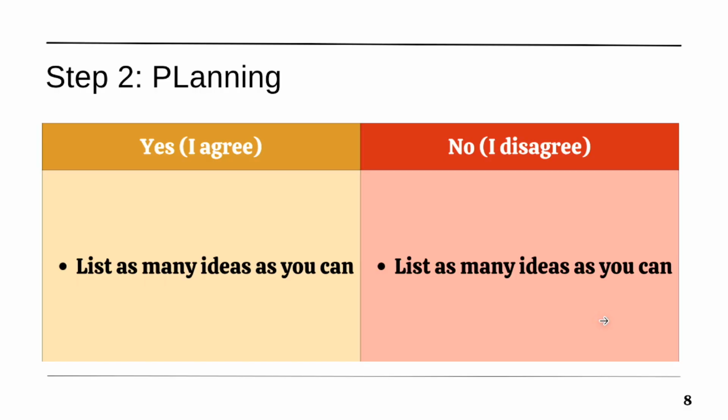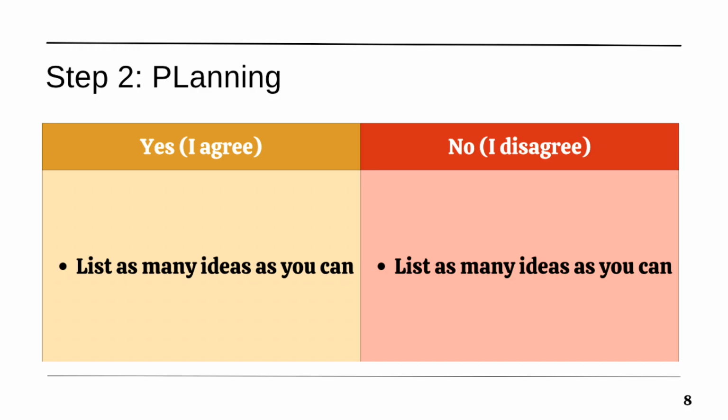Okay, so planning. You're given a question and you're not sure where to go with that. Sometimes you have ideas right away and you know what you're going to say. But if you're stuck, if you're given a question on the OSSLT and you're not quite sure whether to agree or to disagree, a good idea would be, and you'll be given scrap paper that you can use, or there's also a notes tool in the actual test itself, so use that and ask for scrap paper and a pen, and you can brainstorm your ideas either electronically or on paper.